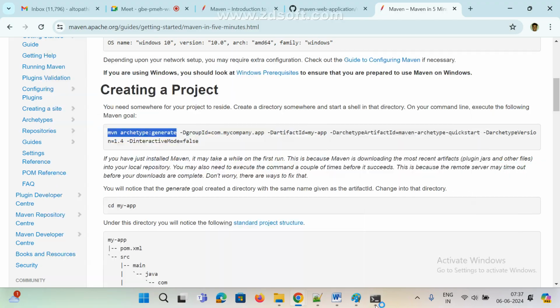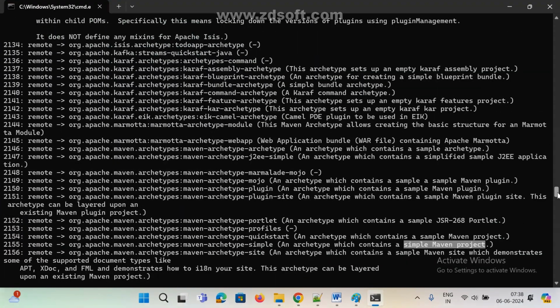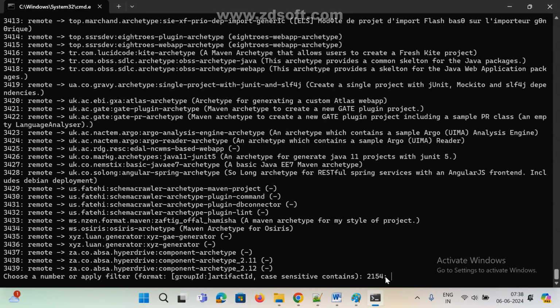I am giving the same command only. Now see here, what is the number? If we have the same number, press enter. If we don't have it, we can give a different number. So different types of Maven projects are available. We can give any number. Right now I need only this one. That's it.